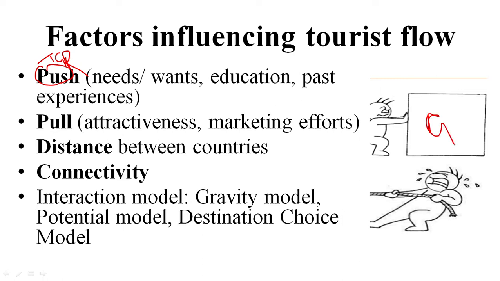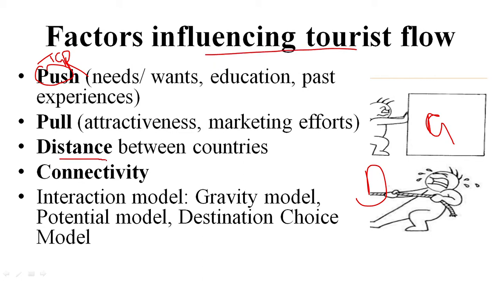A person's lifestyle, earnings, needs, wants, education and past experiences will push him to take a tour. And pull factors are destination factors: destination attractiveness, what resources are there in the destination, what marketing efforts are there. Maybe a destination is putting a lot of effort into marketing activities, so that people get pulled towards it. So those are push and pull factors that will influence tourist flow.